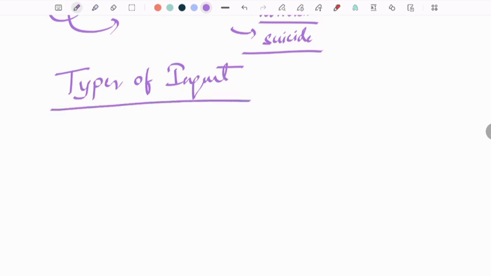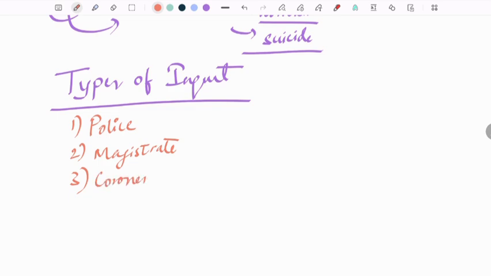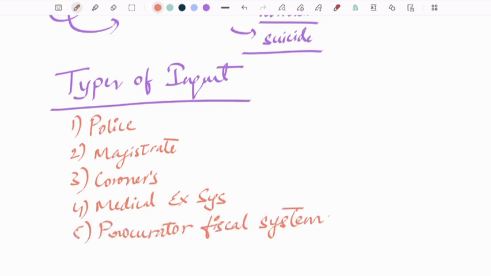So types of inquest, mainly there are 5 main types of inquest. First one is police inquest. Second, magistrate inquest. So police inquest means police will conduct. Magistrate means the court will conduct. And third one is coroner's inquest. Medical examiner system. Next is procurator fiscal system. So these are the 5 types of inquest.